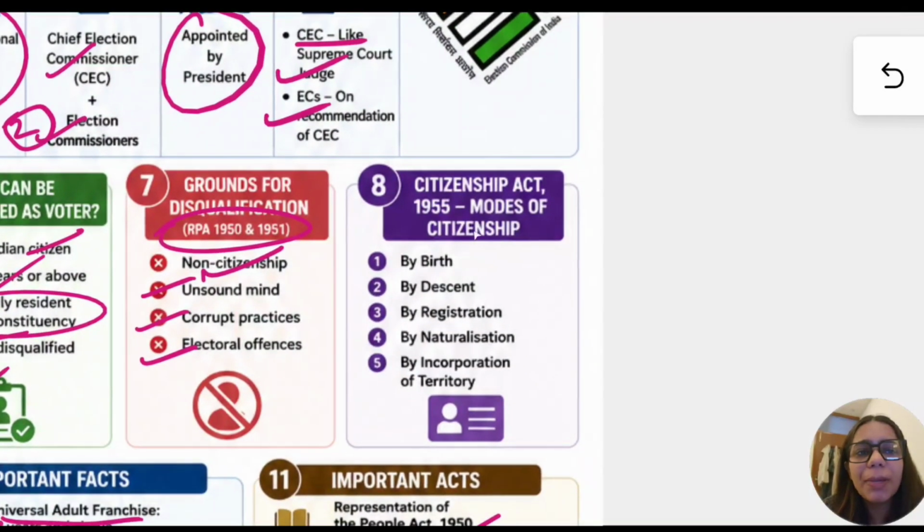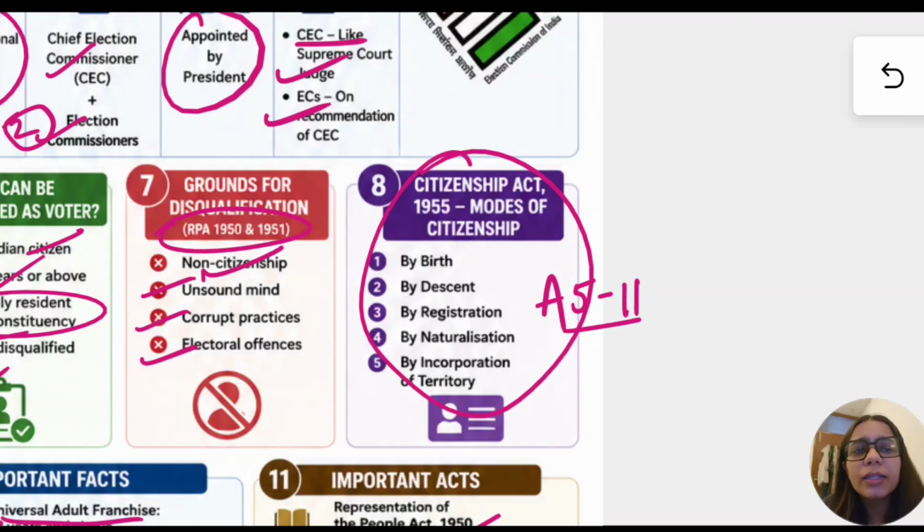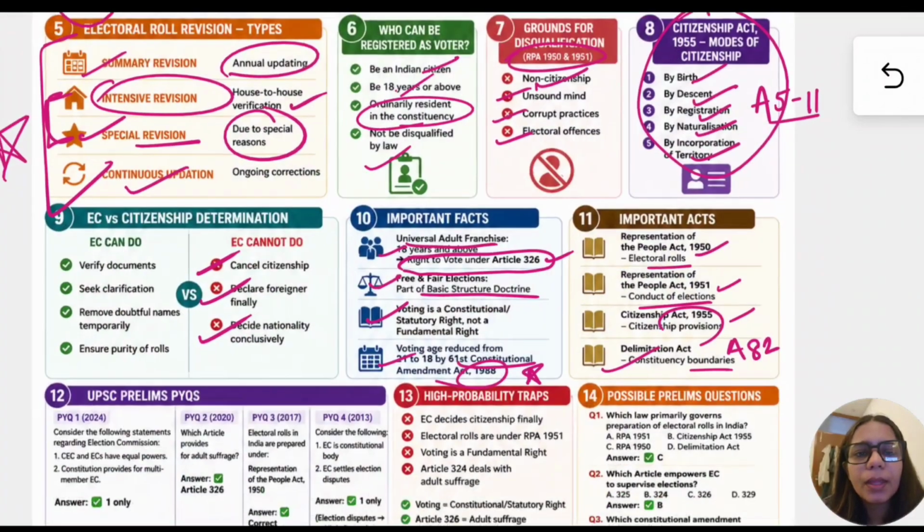Now, Citizenship Act, this is also very important. You have to read Article 5 to 11 for this. There are different ways through which a person can become citizen of India. What are these ways? By birth, by descent, by registering, by naturalization, and by incorporation of territory.